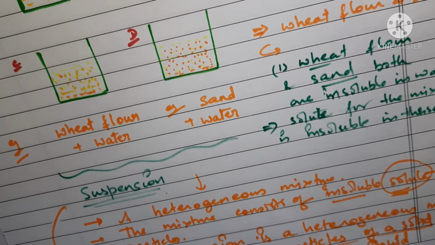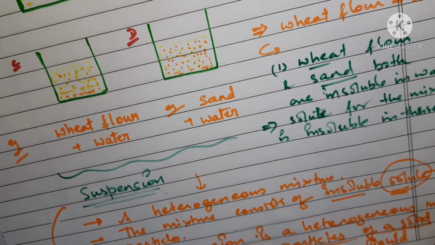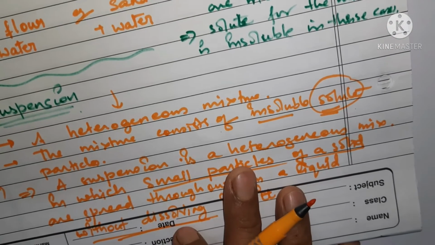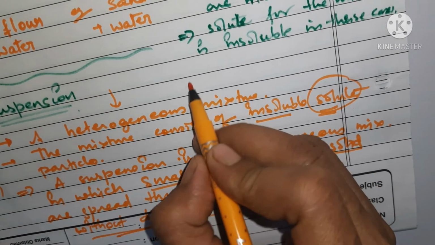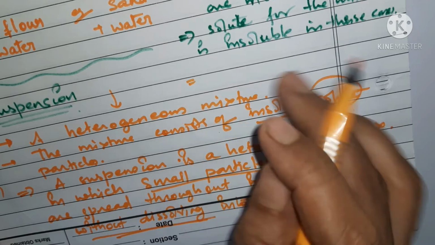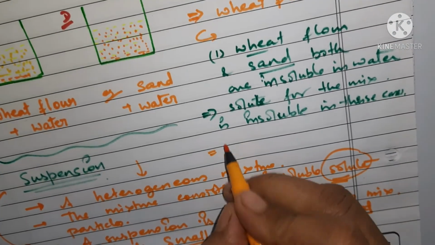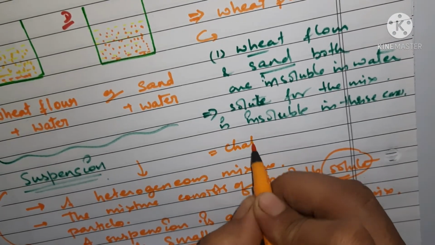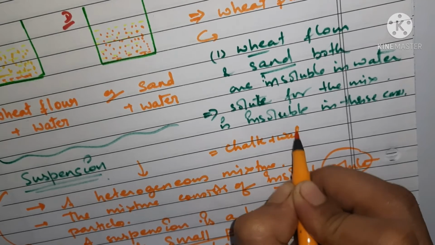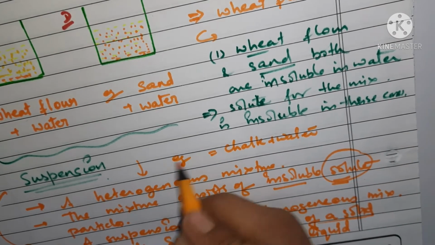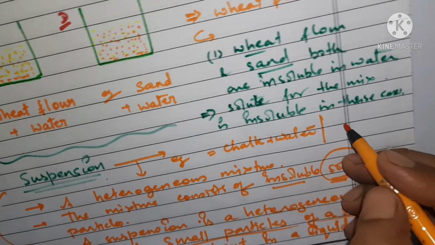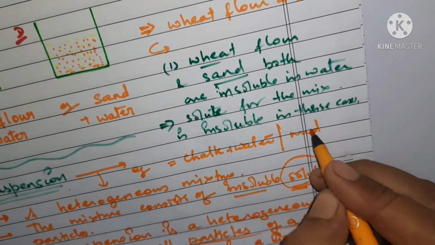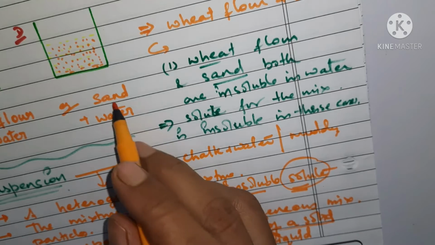Okay, the other examples can be a chalk and water mixture. Then there could be the example of muddy water. Okay, these are the examples. What examples can you find in this case? You can have chalk plus water, and then muddy water.